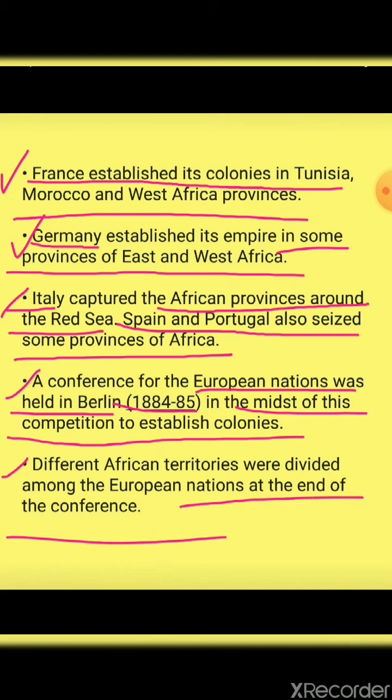Now, the European countries came to a conclusion in the conference, and the different African territories were divided between the different European countries. That means in conclusion, what did the European countries decide? That we will be dividing the African territories among us. Okay, that was decided where, in the conference held where, that is in Berlin, in which year, 1884-85.